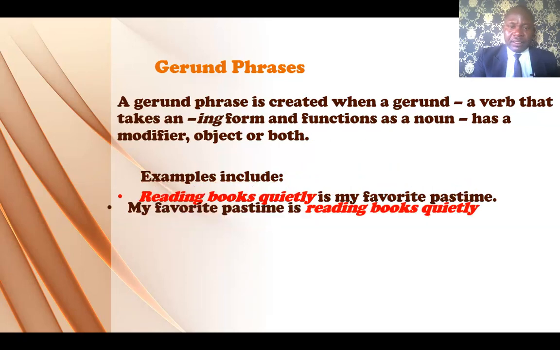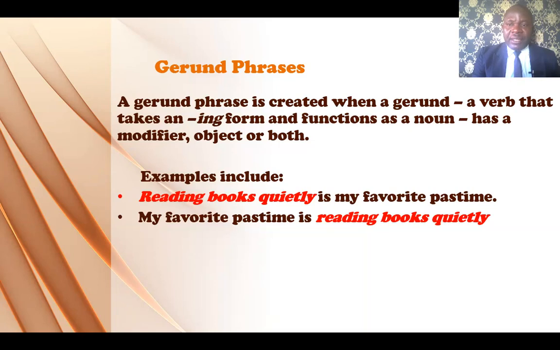All right. The next example is my favorite pastime is reading books quietly. Now, reading books quietly here, maintaining the same structure as the first sentence, is the gerund phrase, but changing function now. It is the subject complement. It's telling more about the subject. What is my favorite pastime? What do I do for leisure? When I'm free, when I have time on my hands, it is reading books quietly. So it's subject complement, telling us more about the subject.